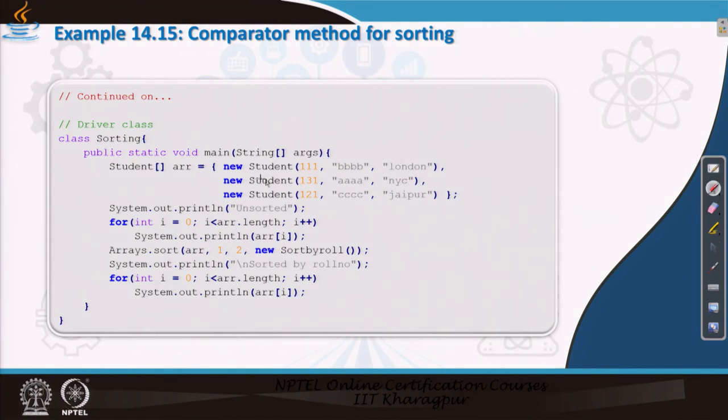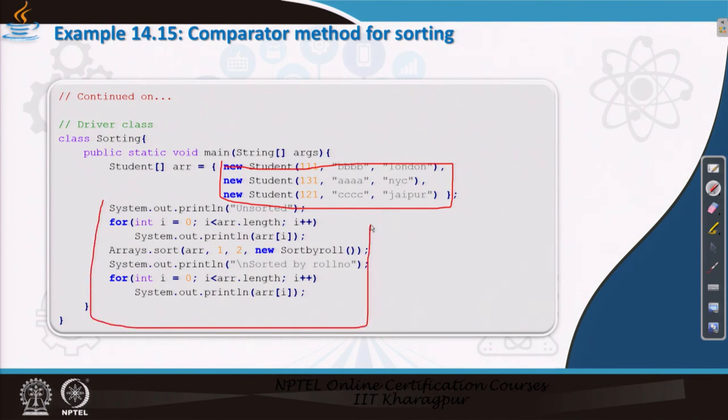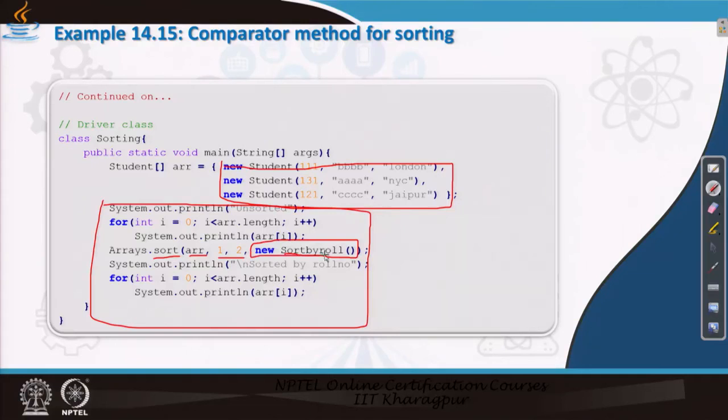Again I suggest you create the objects. Here only 3, but you can create at least 10 objects and then run the program to see how it sorts. And while we are calling the sort method over the array, here we want to sort on the sublist from 1 to 2, and here you pass the comparator method which we have discussed in the previous slides, the comparator sort by roll method.